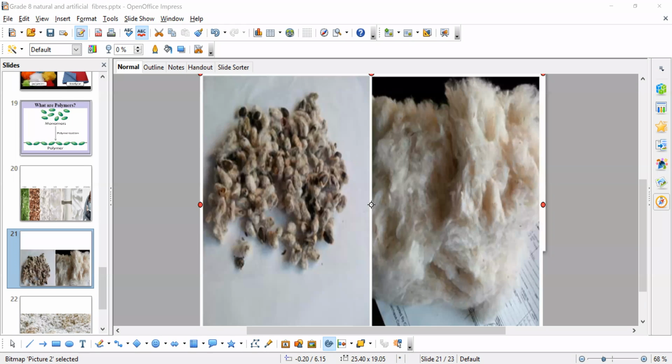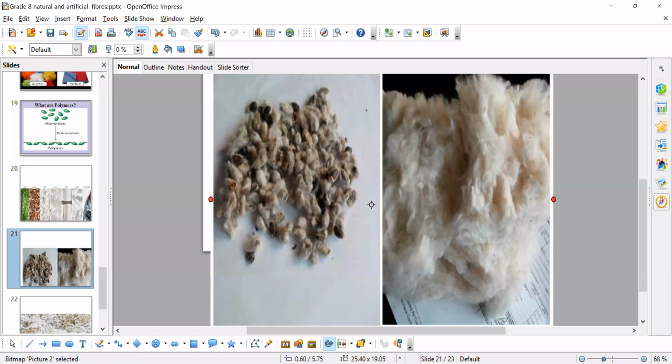Then what are the examples? Can you give me any examples for regenerated fibers? Rayon. Okay, rayon is one of the examples. And one more example is also there. I'll write here.